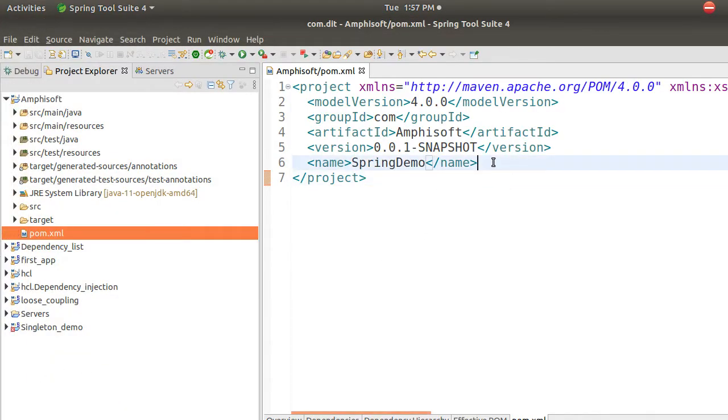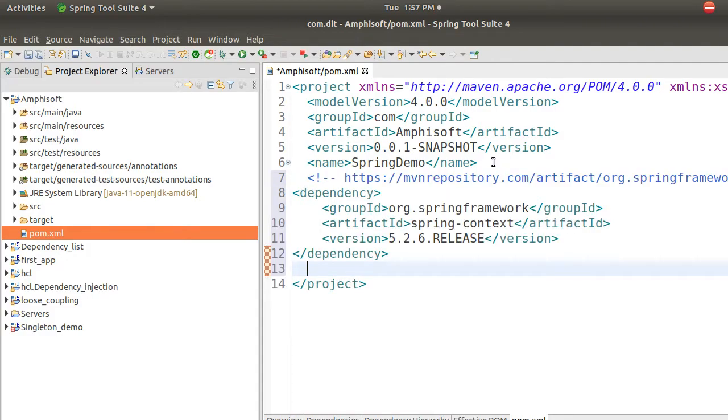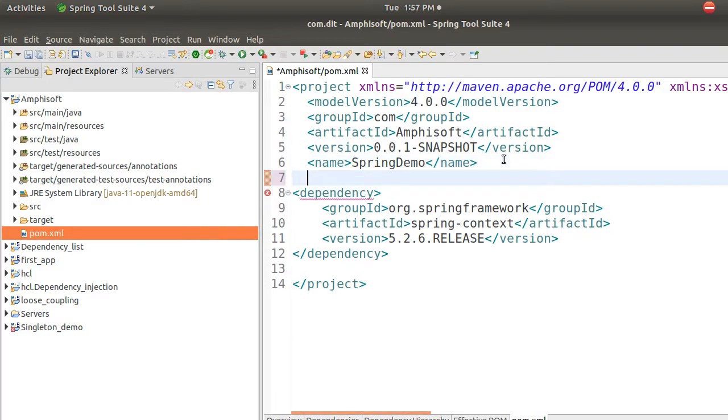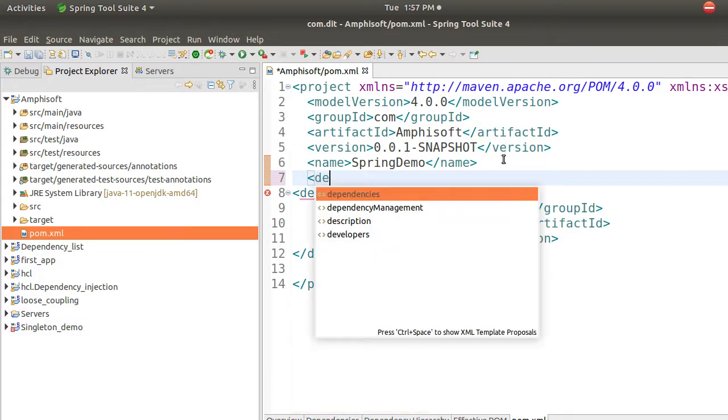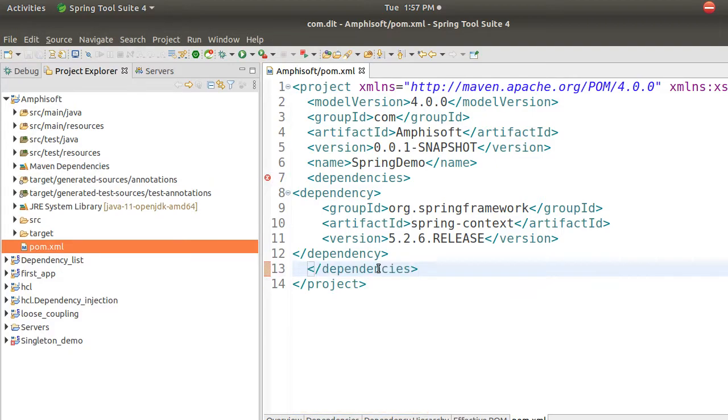Here I will add the dependencies. If you just copy paste it, it will give an error. If you try to save it, it says an error, saying what is this dependency, I don't know, right? But there is no error actually. You have to have a tag called dependencies. There's a tag called dependencies, and inside this the dependency should be there. So that is how it is. Don't worry if you get that error, right? Add this dependencies tag and then save it. That error will vanish.